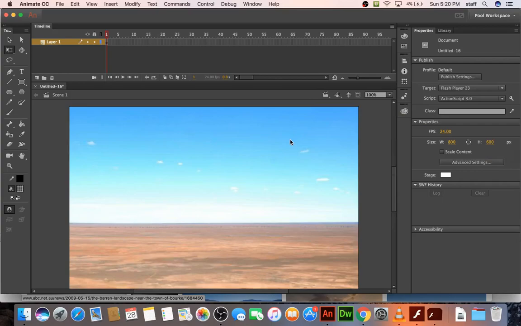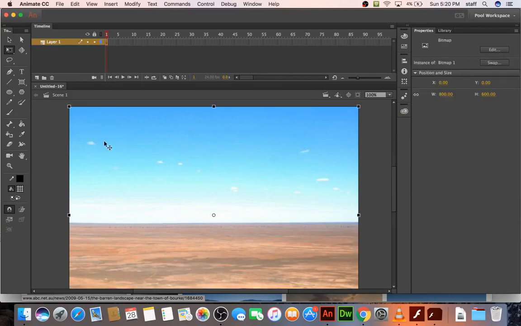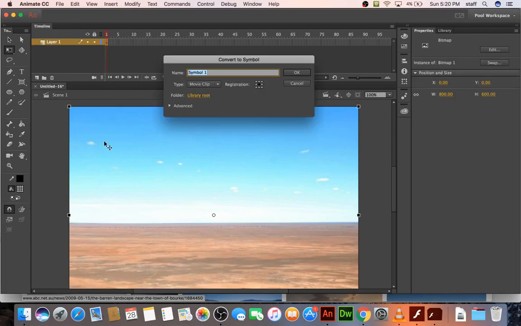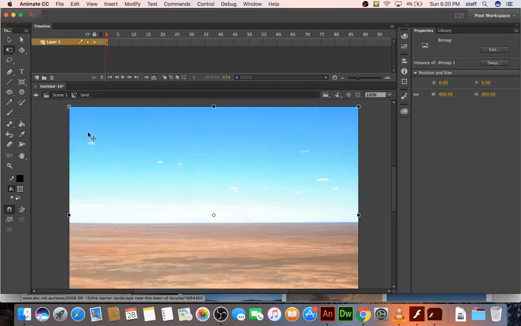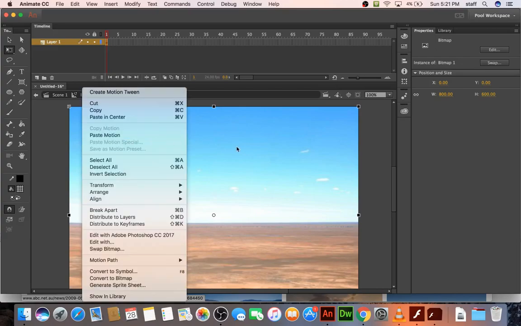Either way, same results. Now let's convert it to a symbol. So function F8, and very important to put the registration point in the top left. We'll call it land.